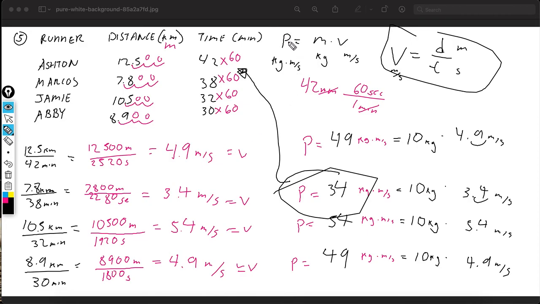And lastly, we did our formula. Momentum is equal to mass times velocity. Masses are all the same, they said in the question, so I just chose 10. You could have done 1 to make it even easier. Next, we got all kgs. We found our velocities from earlier, put them all in order, and then just multiply them straight across. And obviously we know a decimal, you move it over once for 10. That's kind of why I choose 10, by the way. It just makes it easier for me. I move over the decimal. If I chose 100 kilograms, just twice over, well, I would do more work. So the answer is Marcos. Hope that fixed everything.